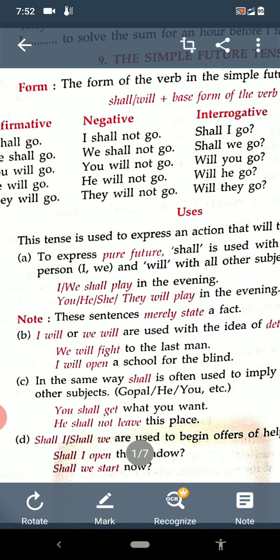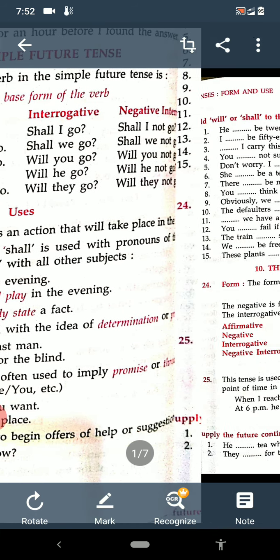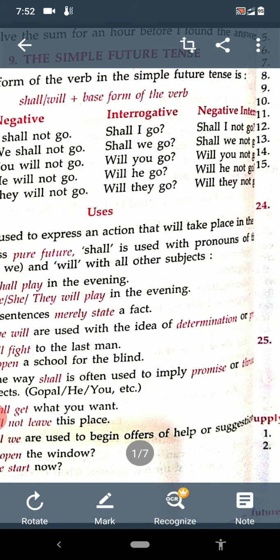Now see the interrogative formation. Interrogative means we have to make the question. Then what is written here? See, shall I go? Shall we go? Will you go? Will he go and will they go? And it is question mark everywhere, right?